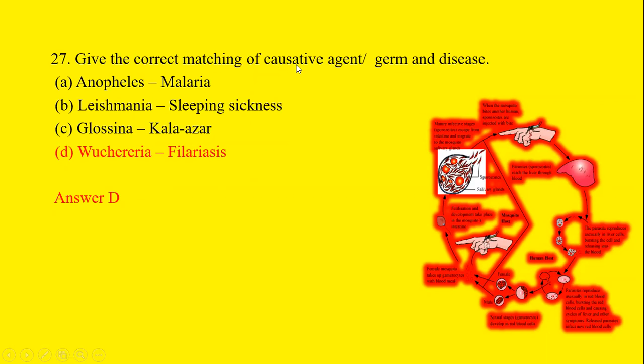Give the correct matching of the causative agent, germ, and disease. First is Anopheles with malaria, Leishmania with sleeping sickness, Leucina with Kala Azar, and Wuchereria with filariasis. We know that Wuchereria causes filariasis. So option D is the correct answer.